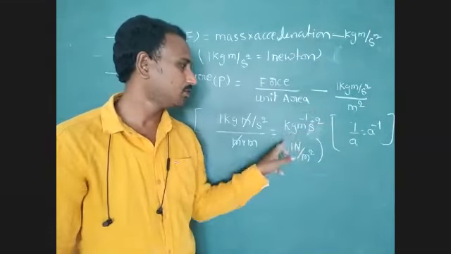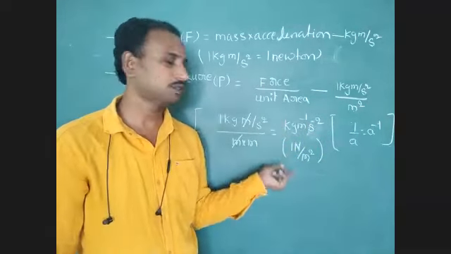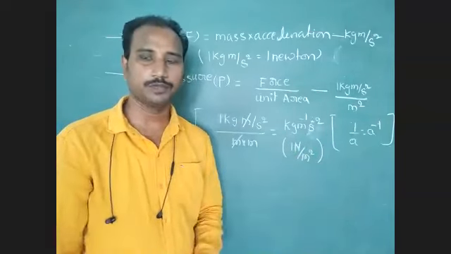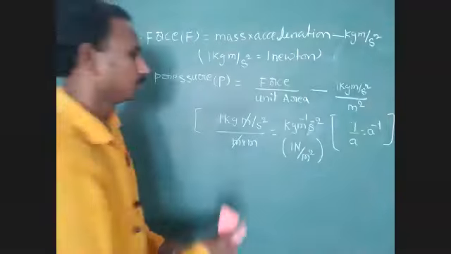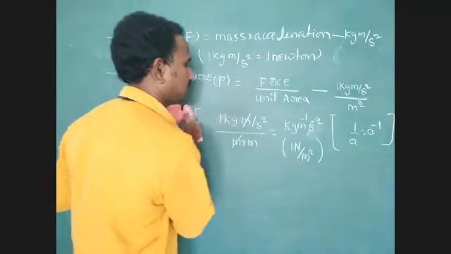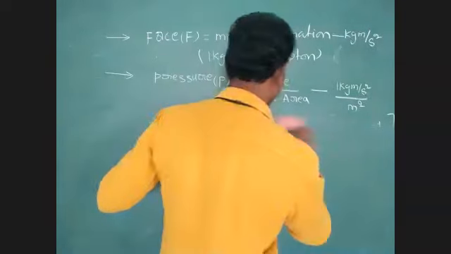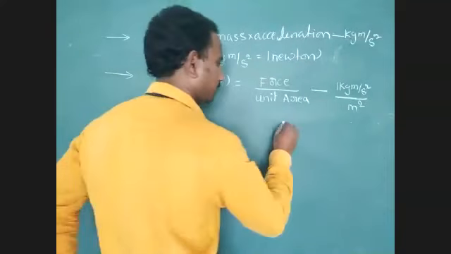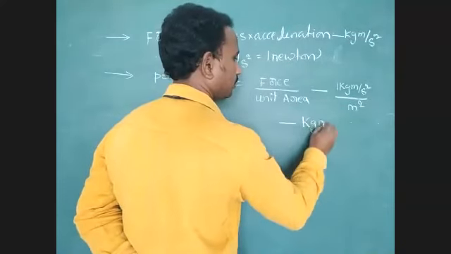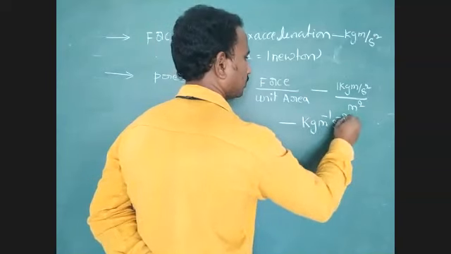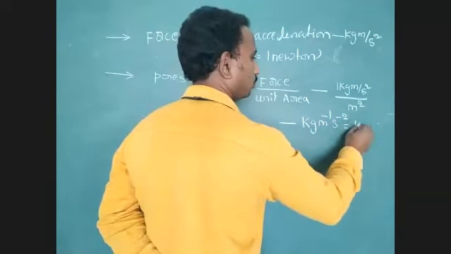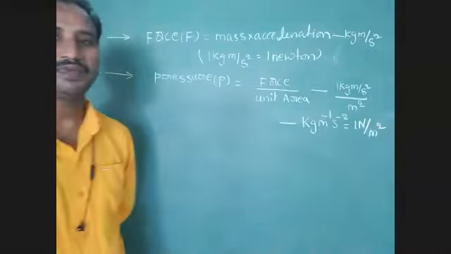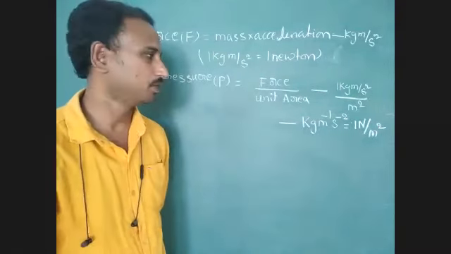This derived unit we can express in another way. What is that another way? 1 Newton per meter square. Okay, students, note down this point. After that I can explain this condition. So finally, we write: 1 kg meter power minus 1 second power minus 2 equals 1 Newton per meter square. This is a very, very important point.